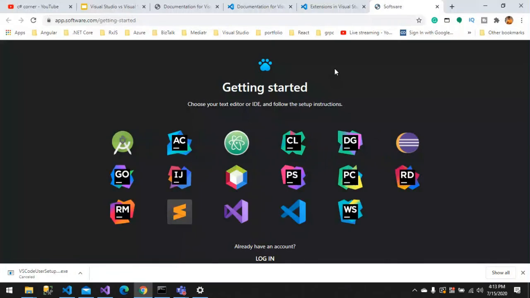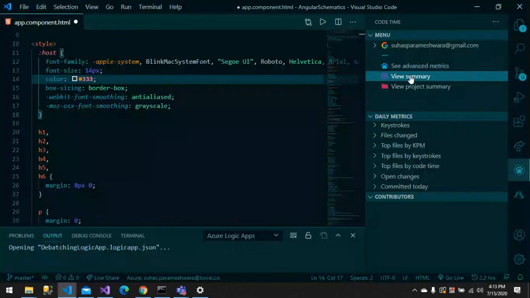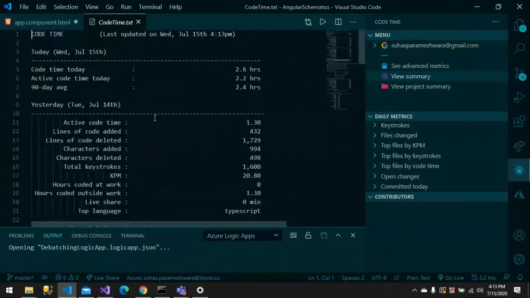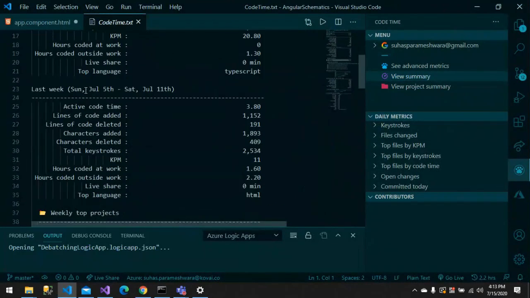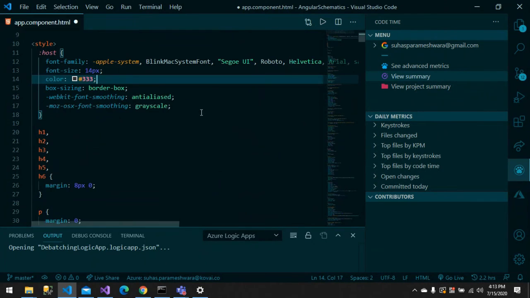I think it will also show us a chart actually, so I'm not getting it right now. So there'll be a chart, and it will be very good to see. This is a kind of wording: code time today, 90-day average. There are also these kind of funny extensions available, which will be helpful to track these kind of things.